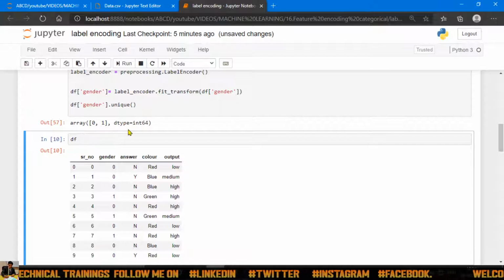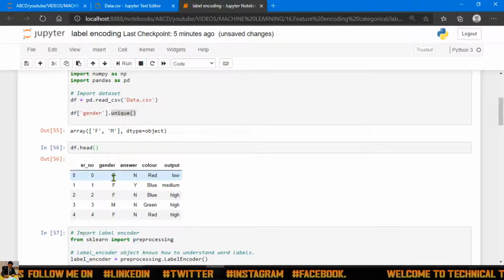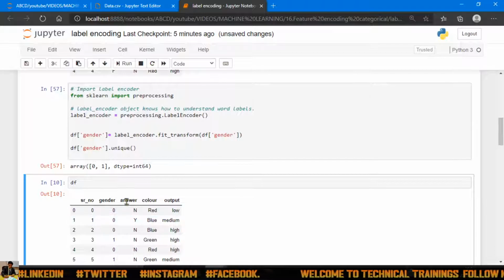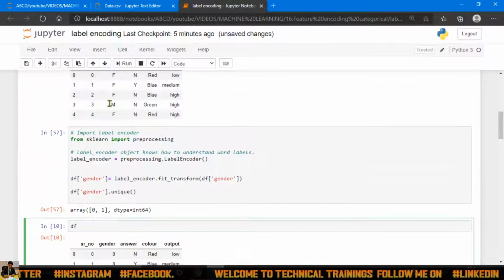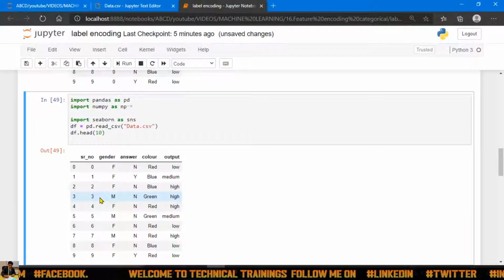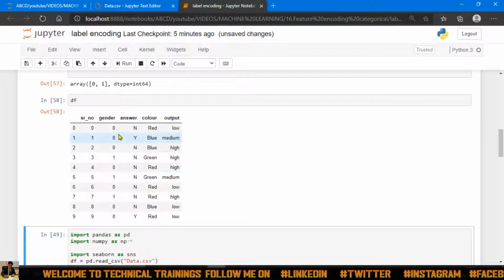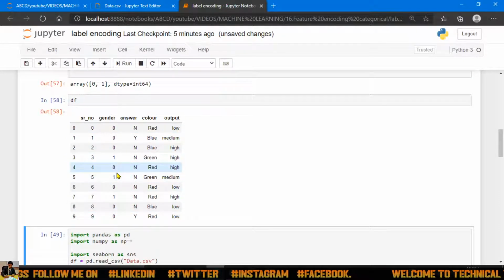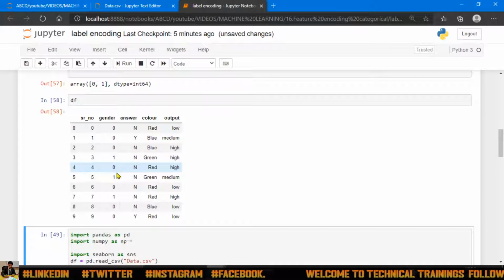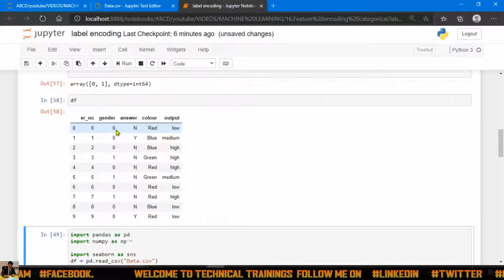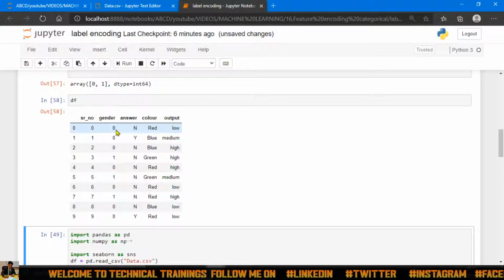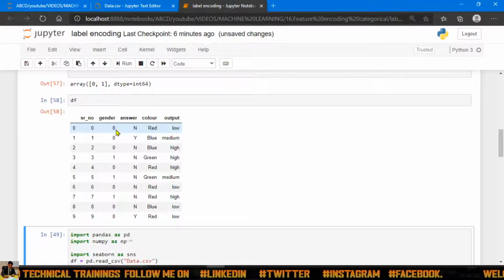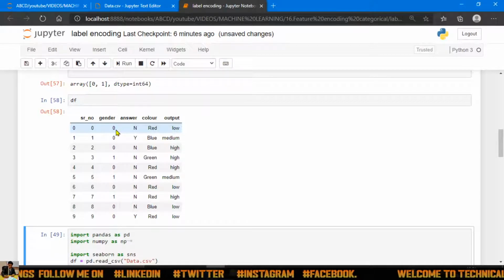Previously my gender column contained f and m. Now let's see what the output will be. df is nothing but the data set, and I will print this data set. Then you can see my gender values are converted into 0 and 1. This is an easy format for the machine to understand. You can say 0 is male and 1 is female. We have to do this pre-processing in the earlier stage, before applying advanced algorithms.